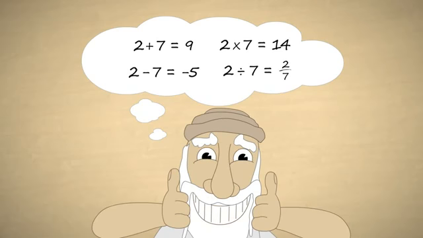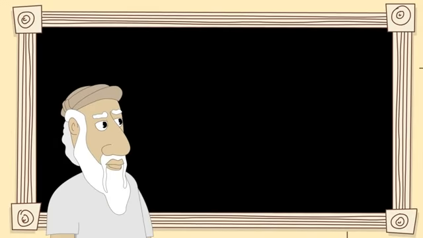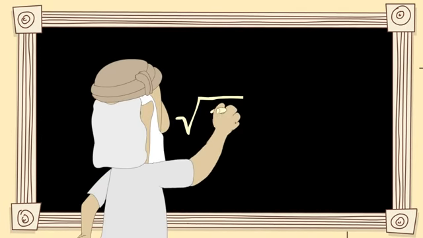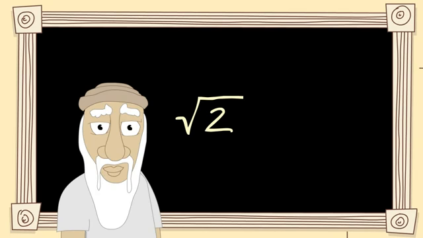Yay! This is what the Greeks thought as well. That is, until they discovered an inconvenient truth: that there are certain types of quantities that cannot be represented by rational numbers. Nobody knows exactly who made this disturbing discovery.